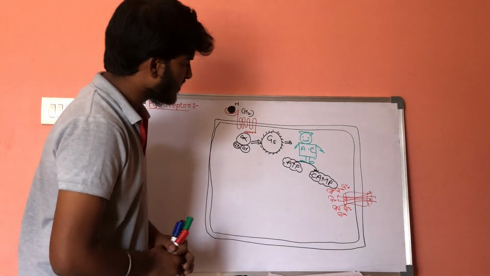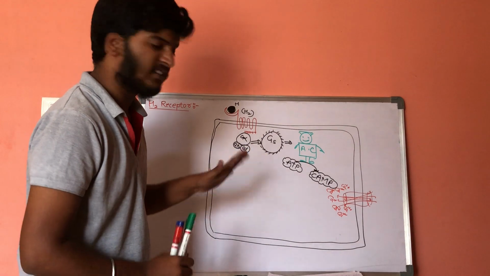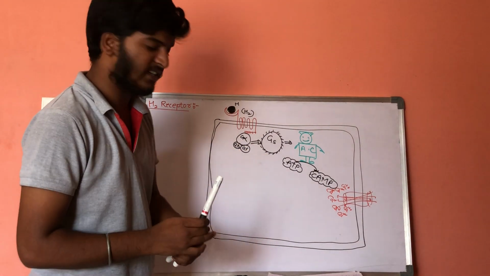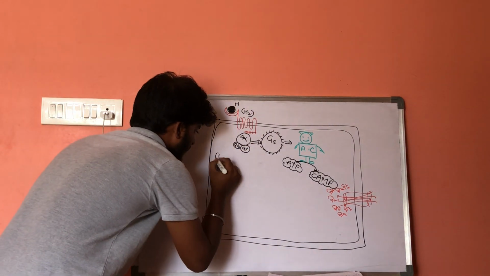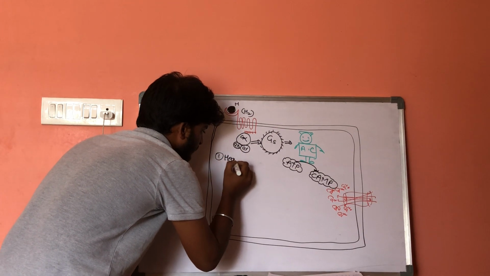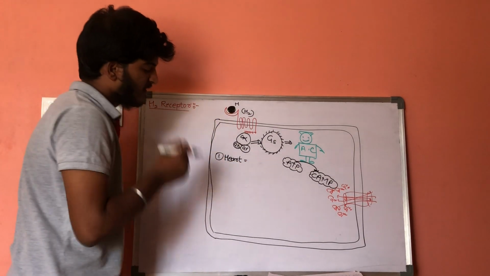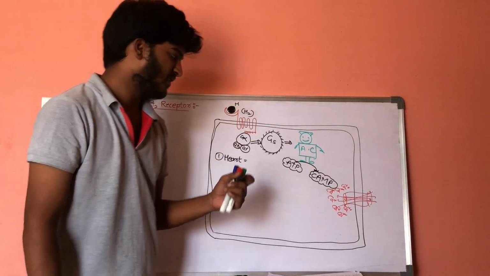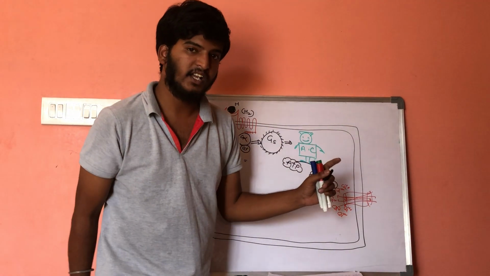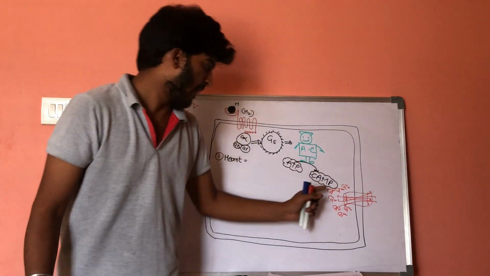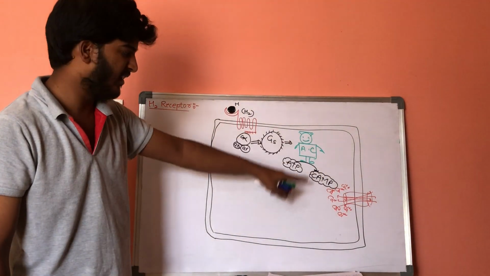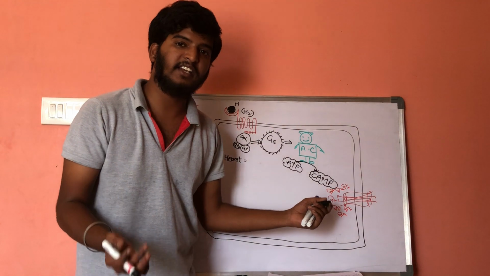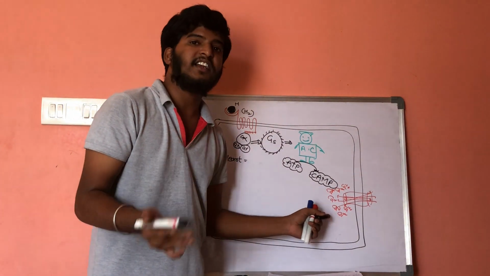First, let us consider this cell as a myocardial cell, as a heart cell. Within the heart cell, if the calcium concentration gets increased, electropositivity will get increased. Whenever the electropositivity increases, ultimately there will be generation of action potential.